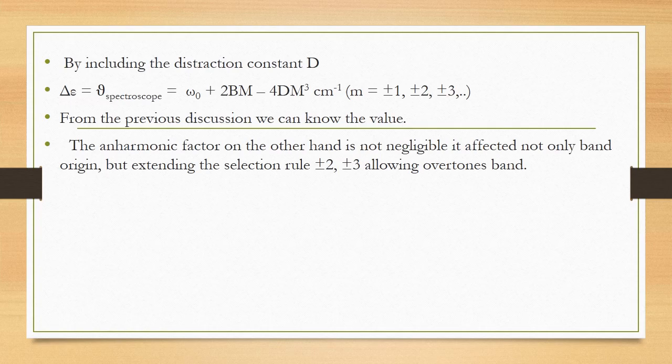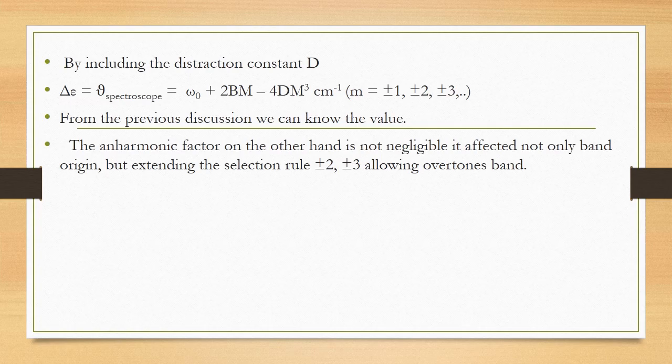So from the above equations and discussion, we can conclude that by including the distortion constant D, the vibrational spectroscopic transition from 0 to 1 is equal to omega 0 plus 2Bm minus 4D m cube, in centimeter minus 1. The selection rule will be plus or minus 1, plus or minus 2, plus or minus 3.